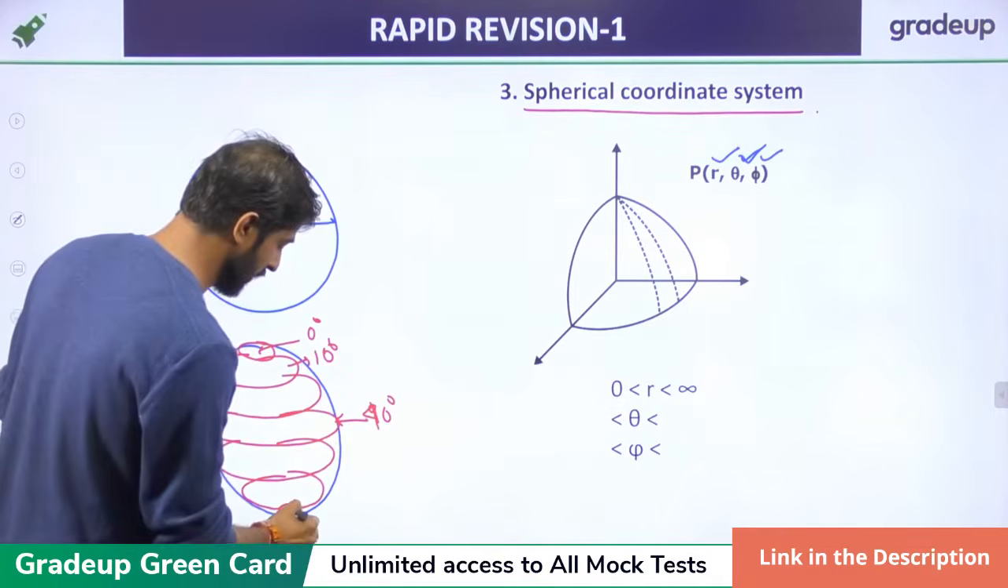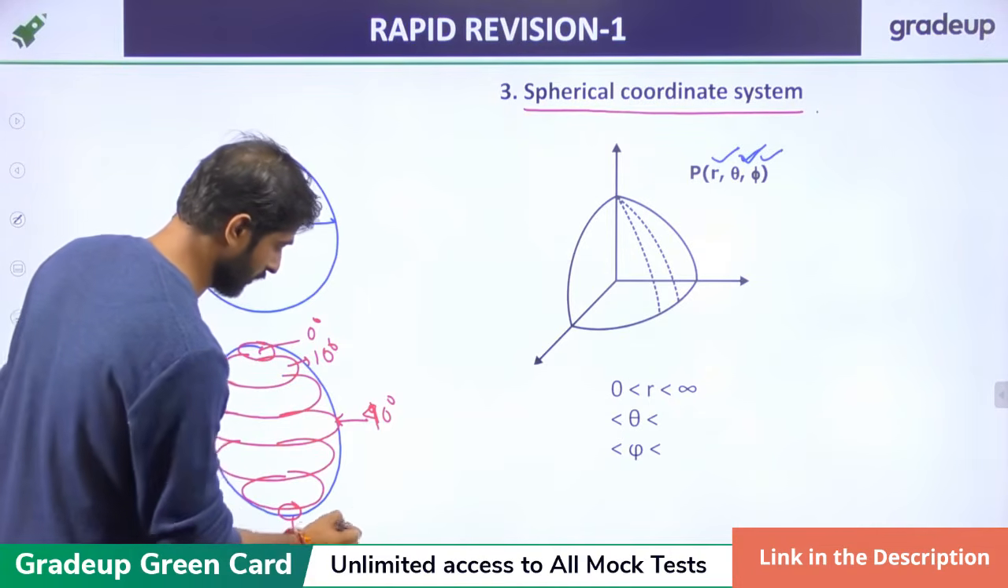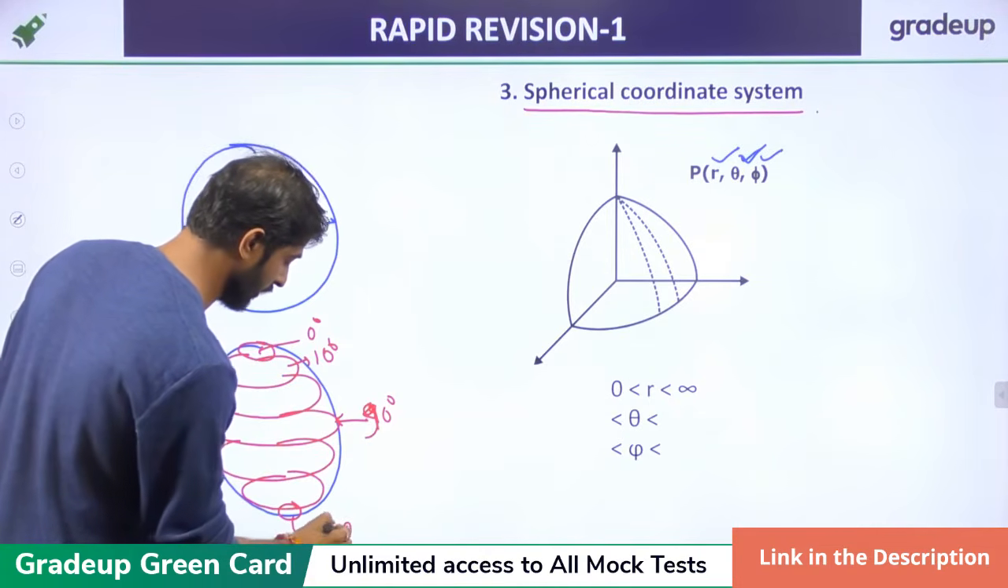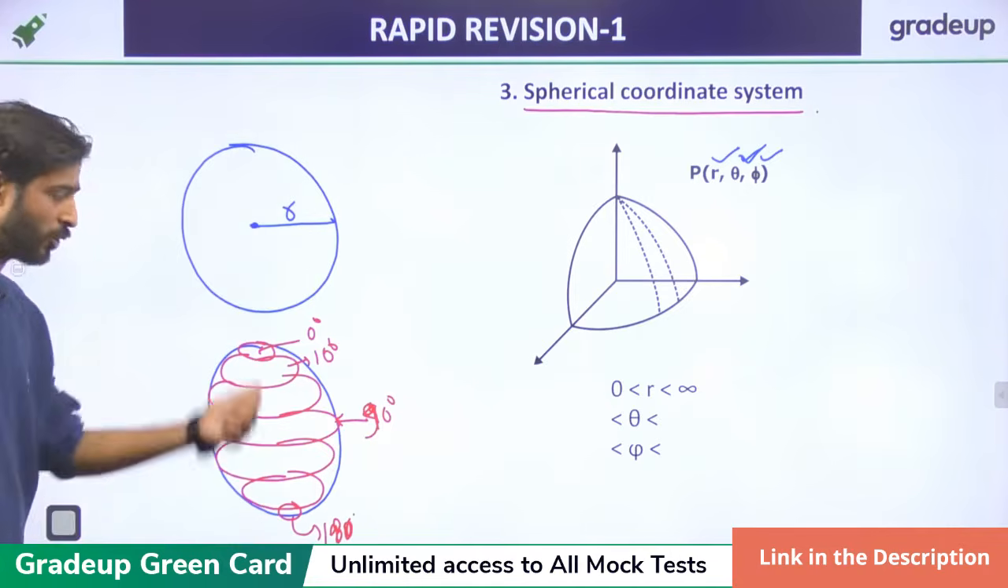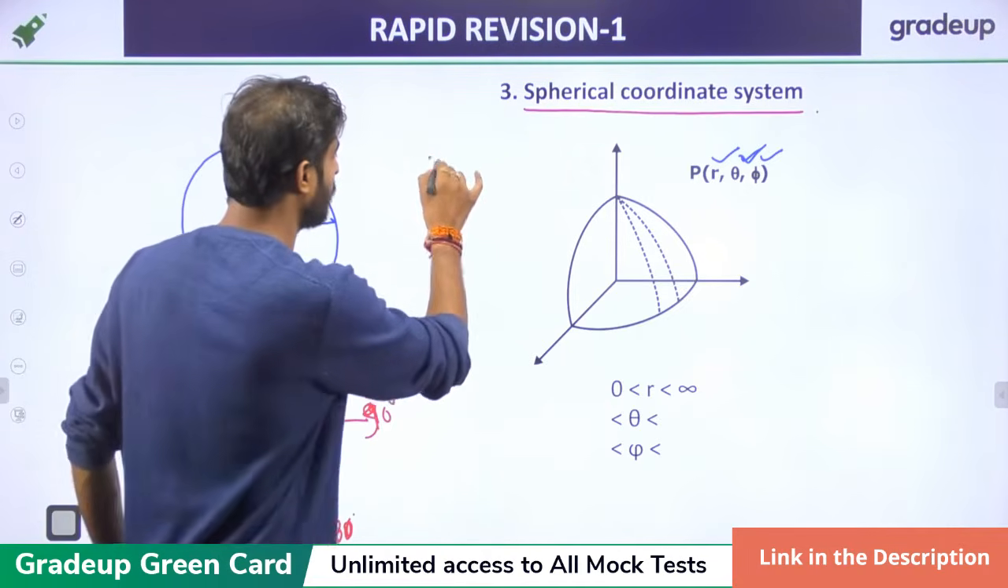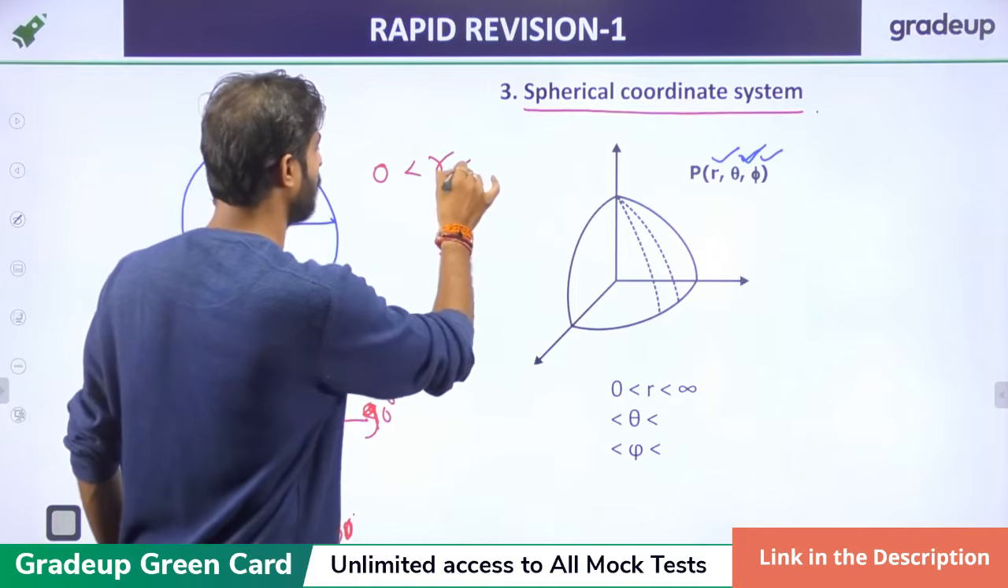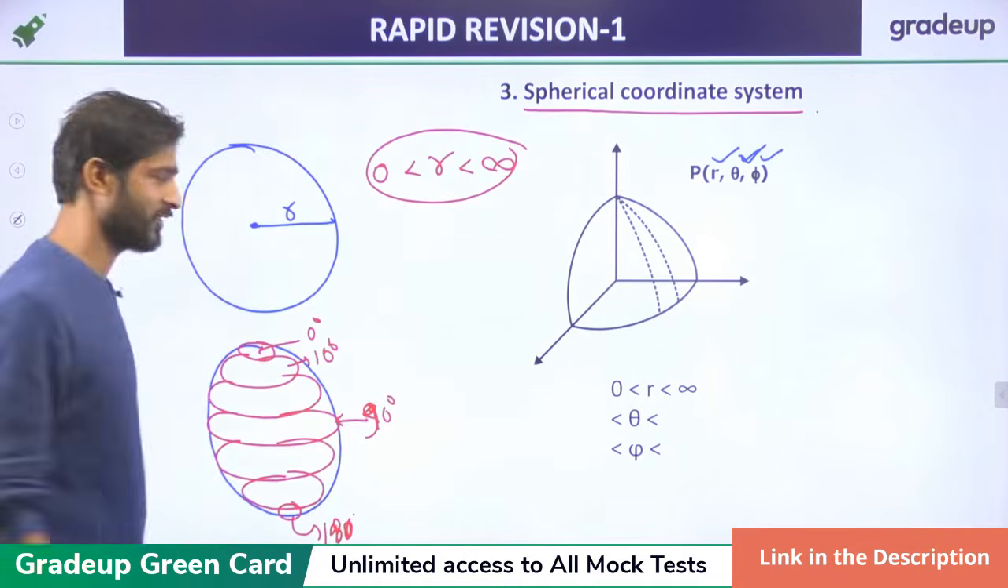90 degree, 45 degree, and it is... yes, it is 90 degree. It is 180 degree from this pole to this pole. So if we find the range of r, it may be from 0 to infinity because it is a radius.